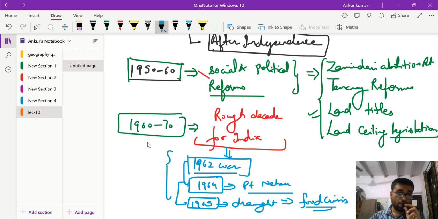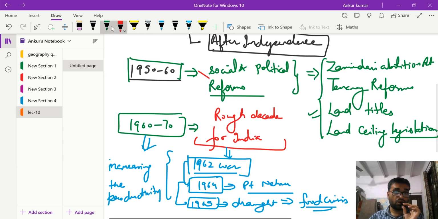So it was a big challenging decade for India. In this decade our main focus was increasing production, so the focus shifted from social reforms to increasing productivity.